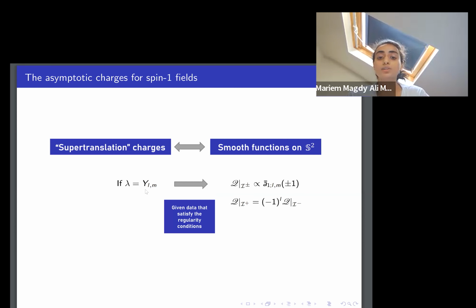Then if we assume initial data that satisfy the regularity conditions, we get our first result, which is that our charges at I plus and I minus are proportional to the initial data, the A1 bar at tau equal plus or minus 1. And then we also get that the charge at I plus is equal to the charge at I minus multiplied by this factor, minus 1 to the power of L.